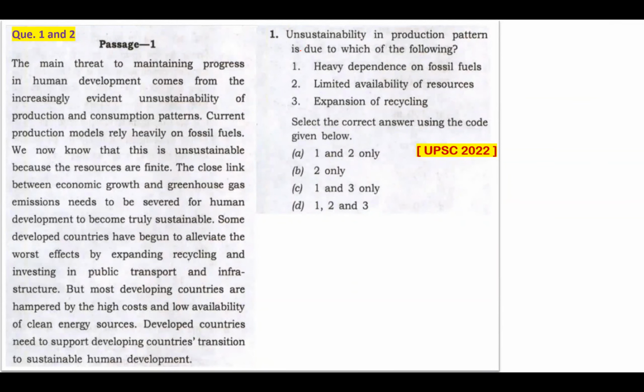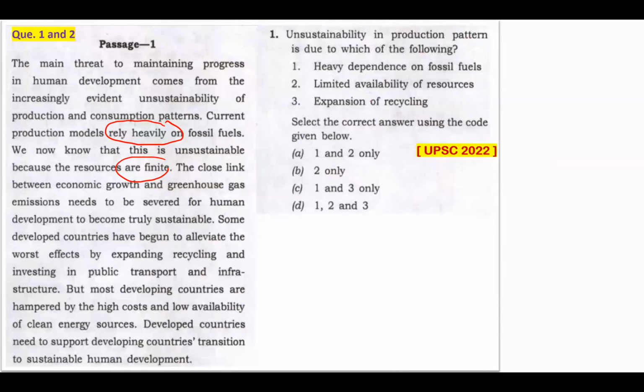Heavy dependence on fossil fuels, that's actually mentioned here. Rely heavily on fossil fuels. Limited availability of resources, that's also mentioned here as the resources are finite. And these are fossil fuels, and they are finite. And that means there's limited availability of them.